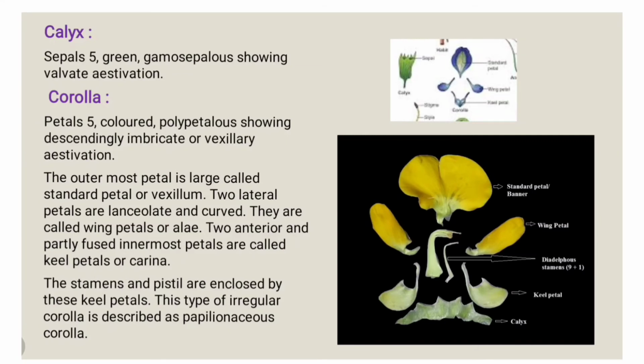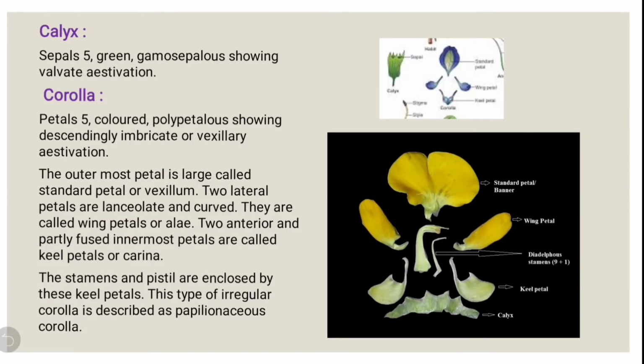Then corolla: the petals are 5 in number, the same as the sepals, but they are colored. They are polypetalous, meaning they are not fused together, and show imbricate or vexillary aestivation. Imbricate aestivation means that out of 5 petals, one is internal and one external, and the other 3 are partially internal and external in arrangement. And the vexillary is the identification feature of this Fabaceae family. In this corolla, they show vexillary aestivation.